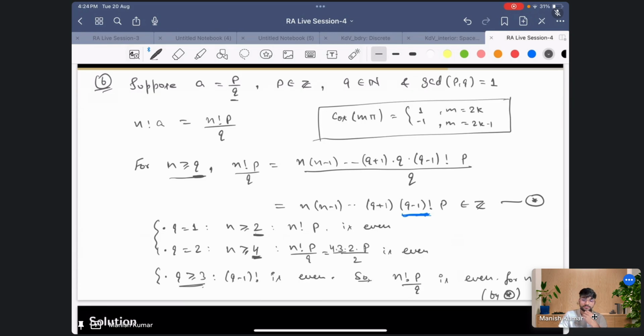So what we did, we just wrote a in p by q form, the usual way we write rationals, and then we saw that for n greater than or equal to q, n factorial p by q is an integer. Moreover, if we take n greater than or equal to q plus 2, then n factorial a becomes an even integer, and in that case we know that the cos value is going to be 1.